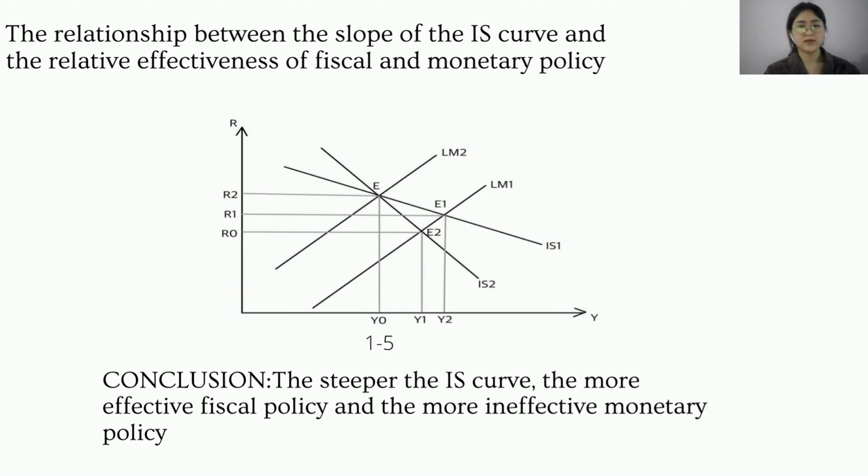The original equilibrium is located at point E with an interest rate of R0 and income Y0. With the increase of money supply, the LM curve moves to the right from LM0 to LM1, and the new equilibrium position is E2. As can be seen from the figure, when the money supply increases, a small drop in interest rate on a flat IS curve leads to a large increase in income, while a sharp drop in interest rate on a steep IS curve leads to a small increase in income. Thus, the steeper the IS curve, the more effective fiscal policy and the less effective monetary policy.